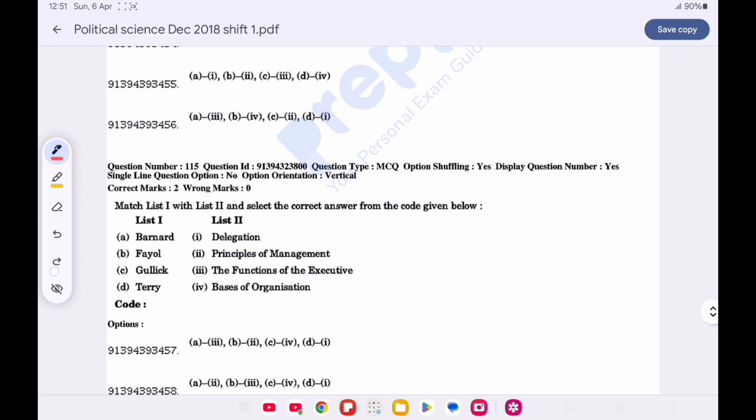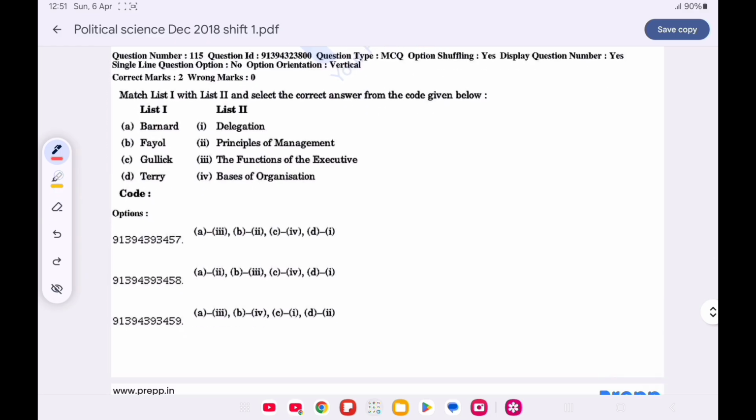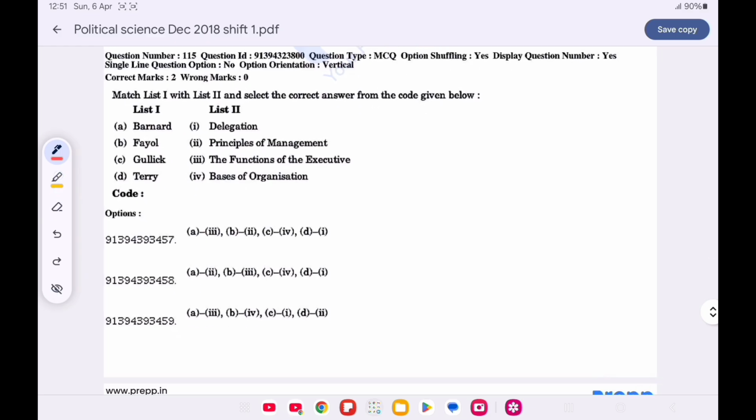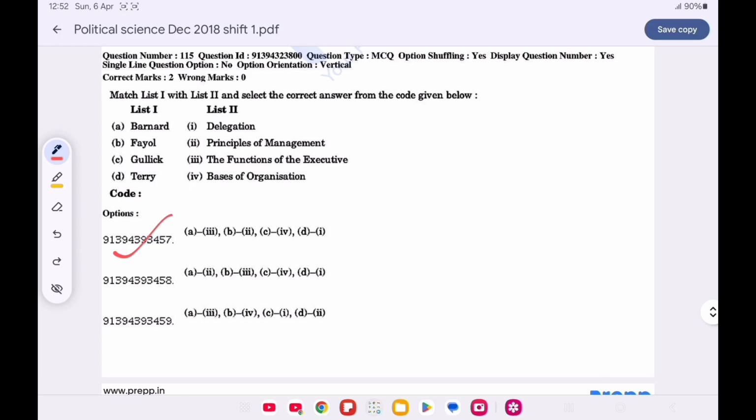Now question number 115: match list 1 with list 2 and choose the correct option from the code given below. Option A is correct. Barnard gave the functions of the executive. Fayol gave the principles of management. Gulick gave the bases of organization, and Terry gave the delegation.